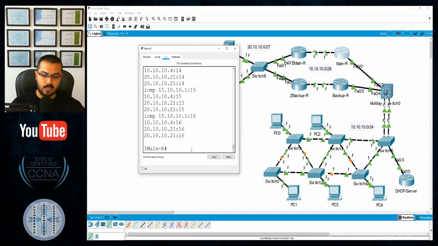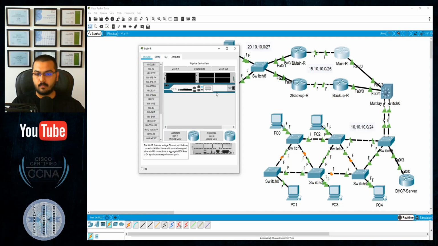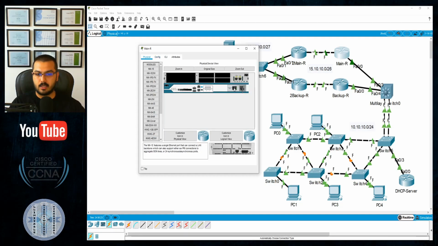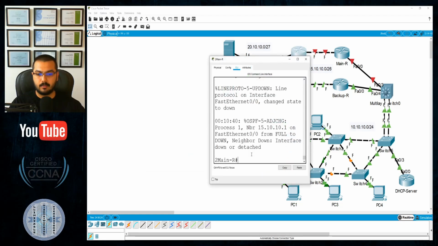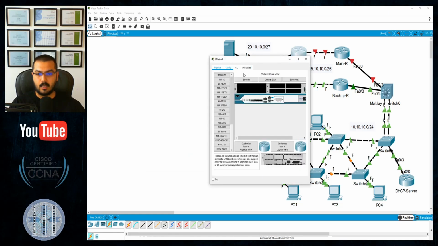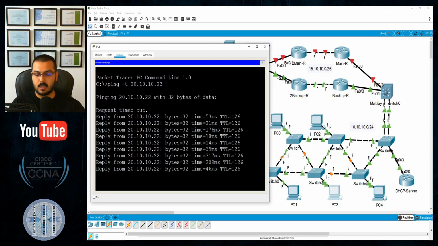Okay, so let me save my config and shut down, disable, turn off this router. Let me save my config and physically down, go back to the PC. Now we will have some timeouts, but later we should have a reply. The entire backup path should operate as active and active, and we will verify it. Okay.